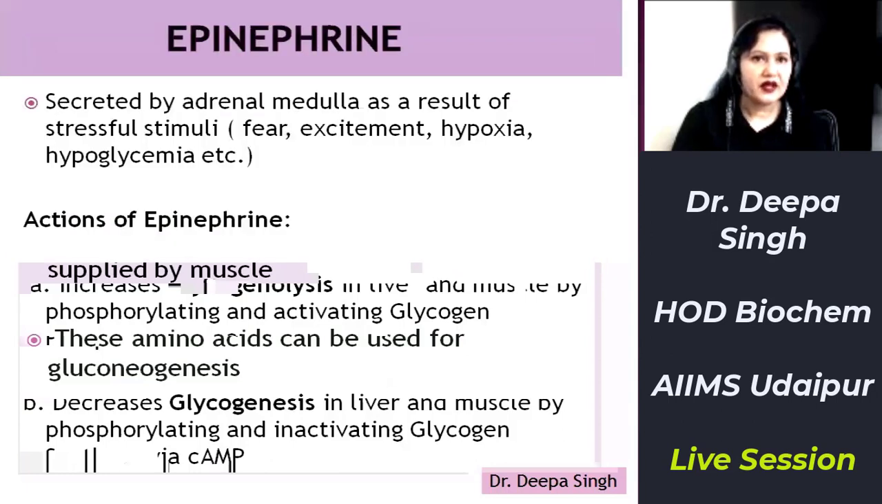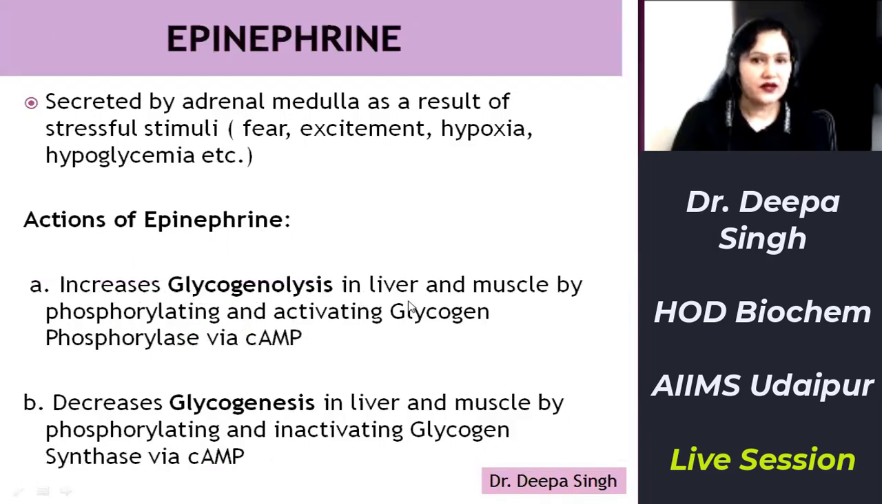Third comes the hormone epinephrine. Epinephrine is secreted in response to stressful stimuli, that's fear, excitement, hypoxia, infection, hypoglycemia, from the adrenal medulla. The action of epinephrine is almost similar to glucagon. That is, it increases glycogenolysis in liver and muscle both. The glucagon was enhancing glycogenolysis only in liver. It does not have any effect on muscle glycogenolysis.